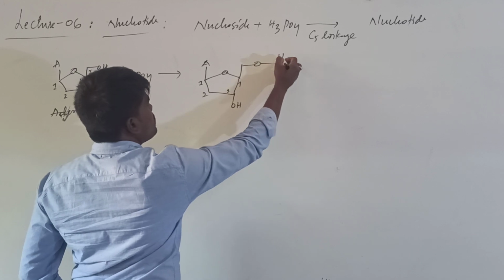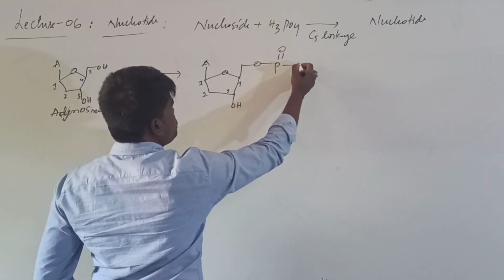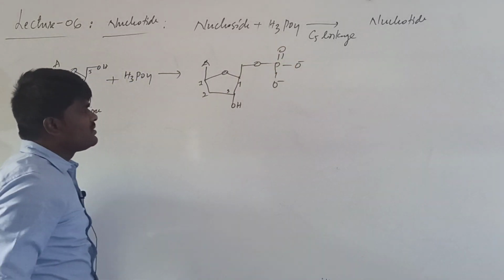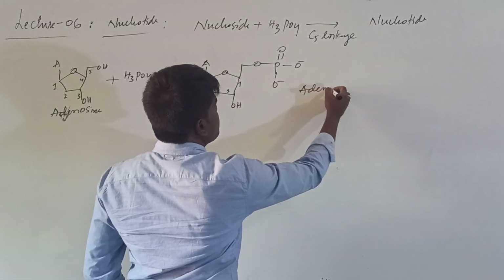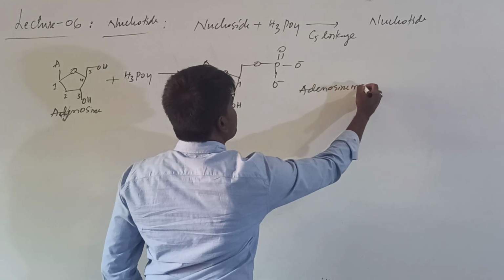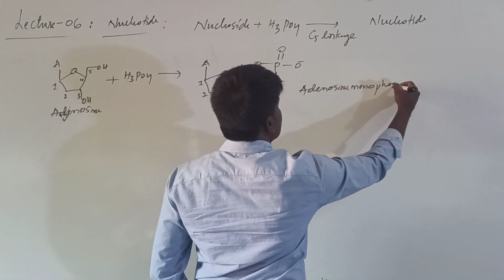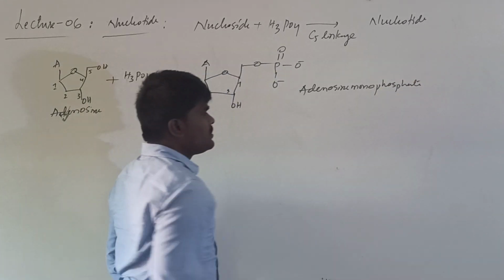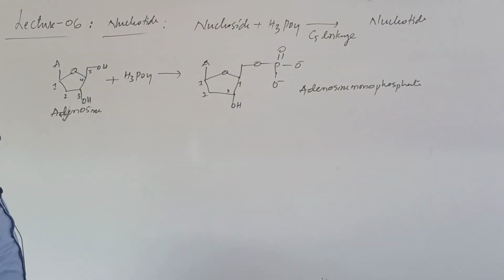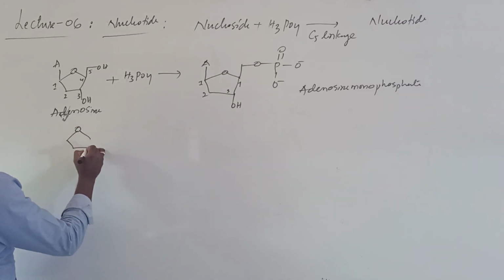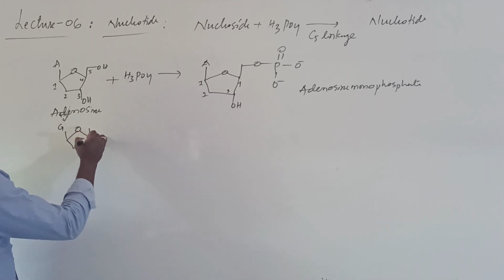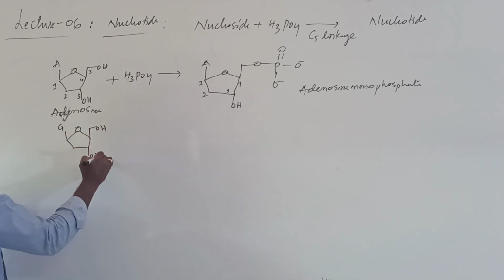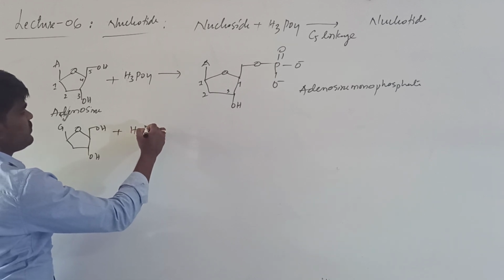At the fifth position, what will you get? This we call adenosine monophosphate. This is a nucleotide. Suppose here I take guanosine, and treat with H3PO4.